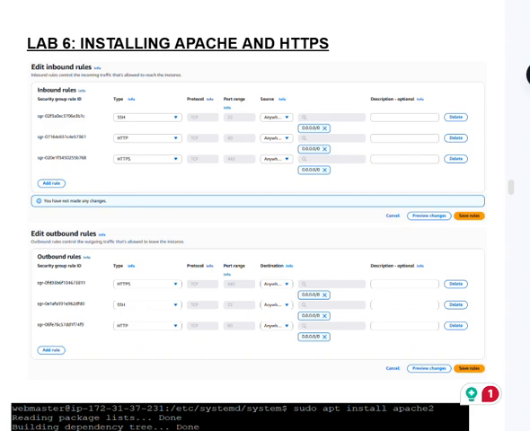So this is lab 6. Lab 6 makes the TGI server publicly accessible as a secure web server. We are implementing encryption in transit and server hardening. First, I'm configuring AWS security groups. I need inbound rules and outbound rules.